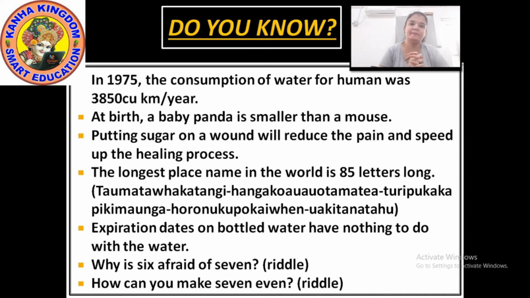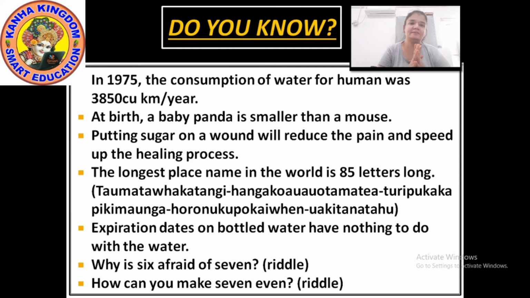Next, do you know what is a panda? It is an animal. But have you ever seen a baby panda? No? At birth, when the baby panda is born, it is very much smaller than a mouse. You have seen a mouse, a rat. Now the rat is very small. The baby panda, when it takes birth, is smaller than that mouse also. Did you know about it? No? Now you have known it.